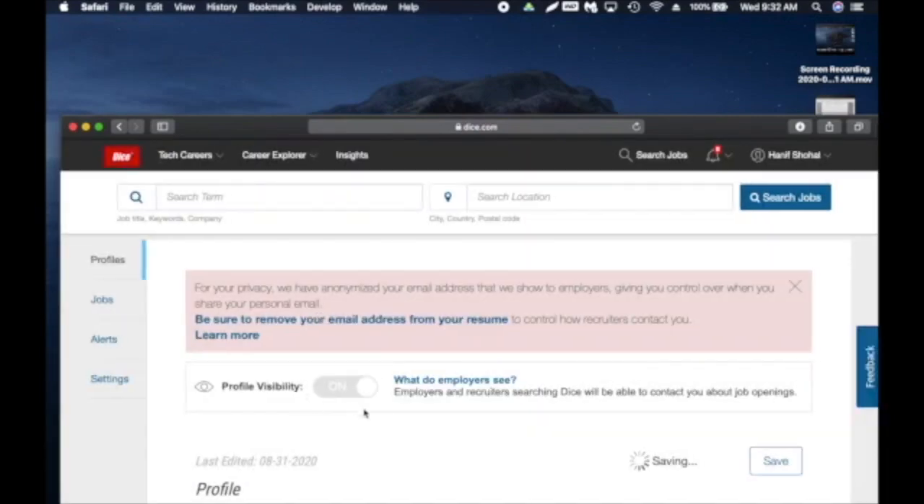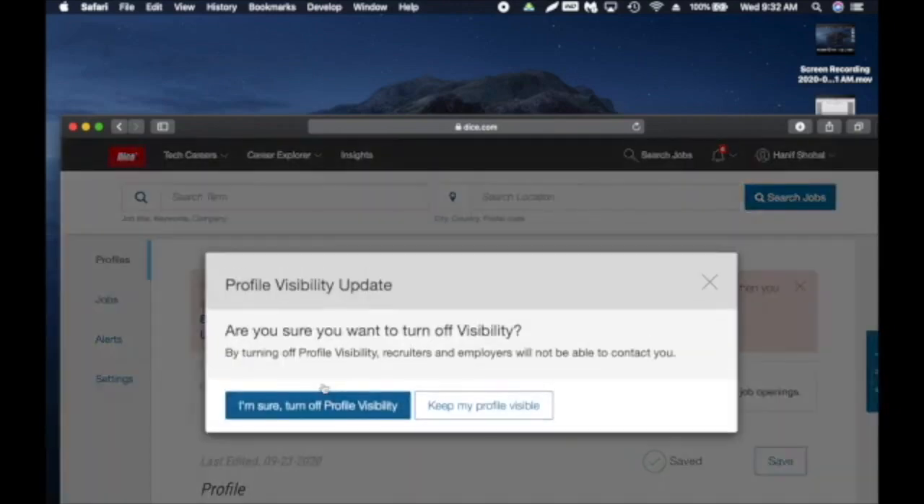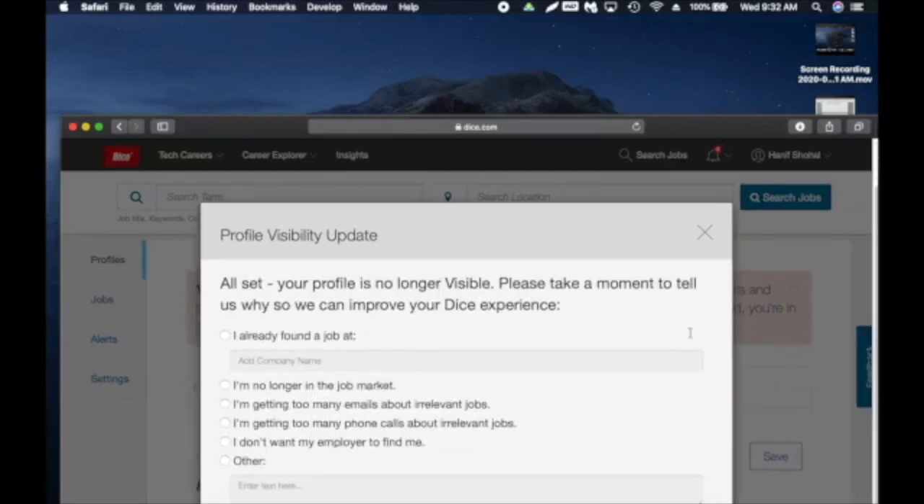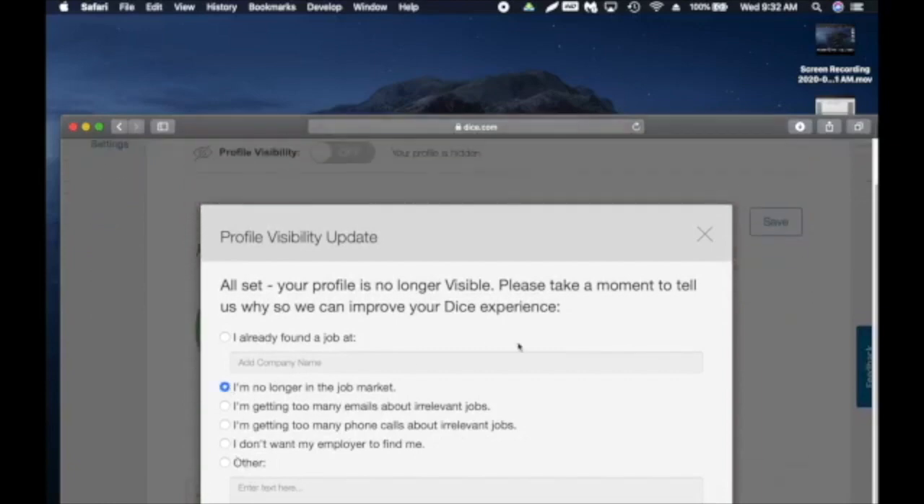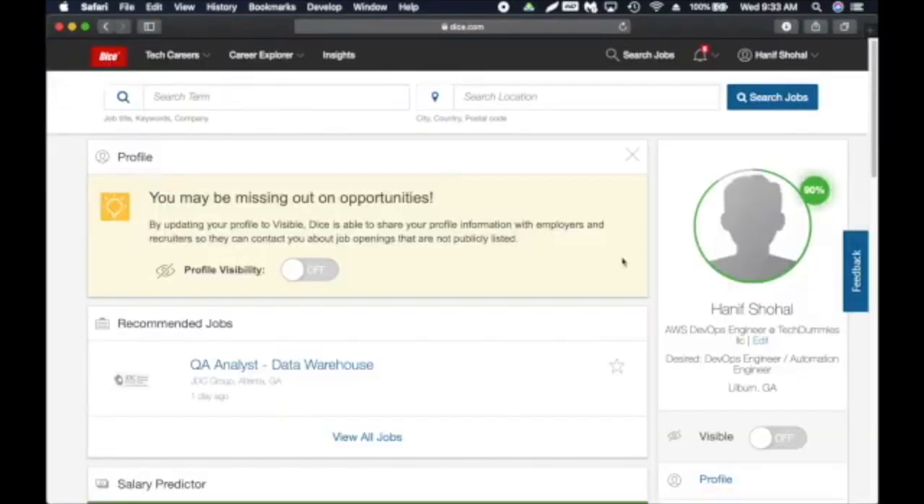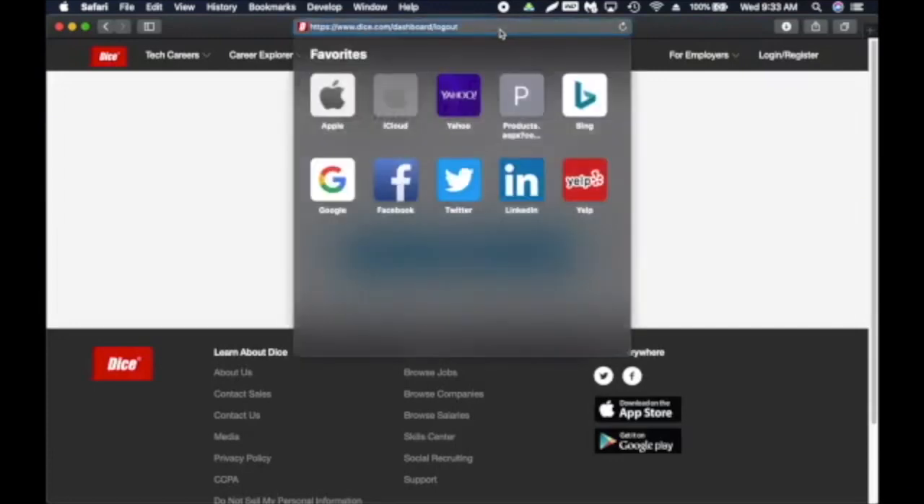So what this does is it lets the employer and the recruiters know that you are looking for a job. So I'm going to turn it off because I'm going to get so many calls and so on. I don't want it at this moment. So you have to select the reason when you turn it off. So that's a quick overview of Dice. Now I'm going to show you a few other sites.